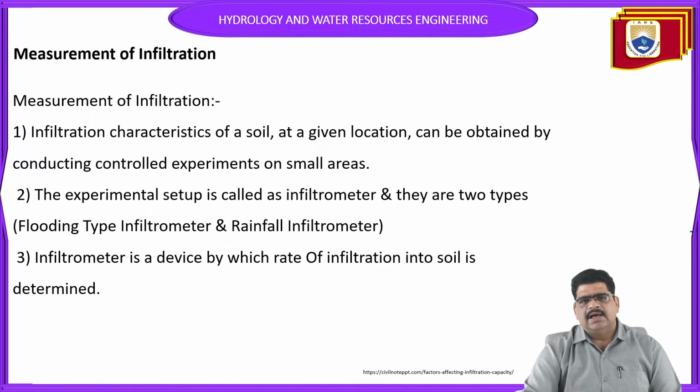They are called infiltrometers. With an infiltrometer we determine the rate of infiltration of the given type of soil. It depends upon the soil conditions, geological conditions, and the temperature. As we discussed, the previous factors also affect the infiltration a lot.